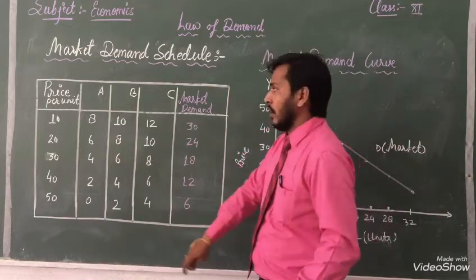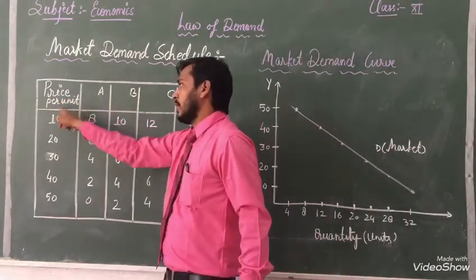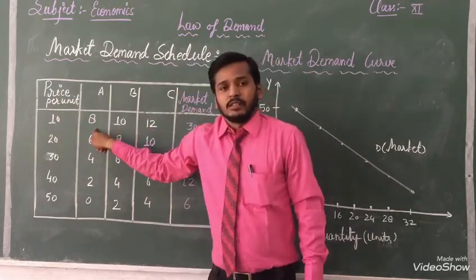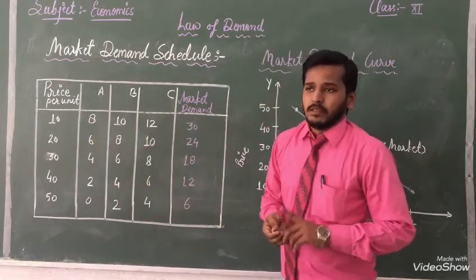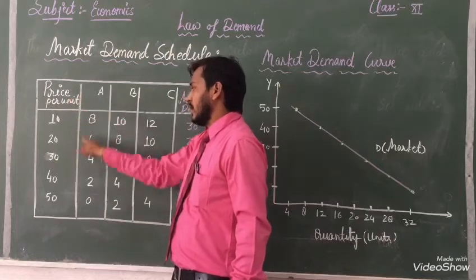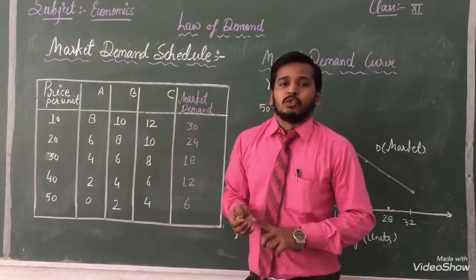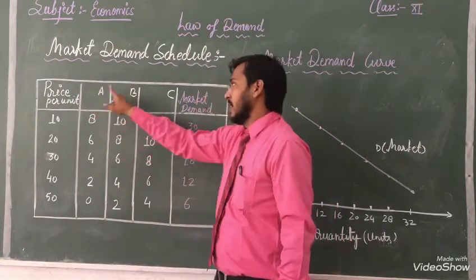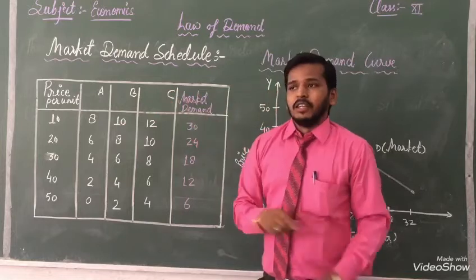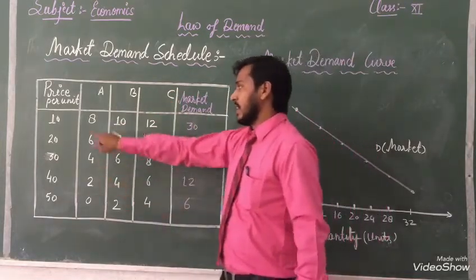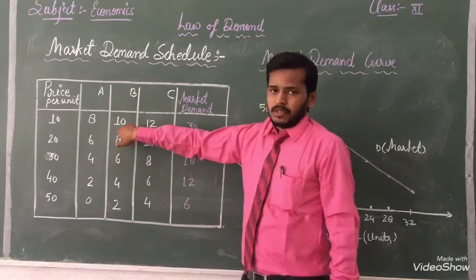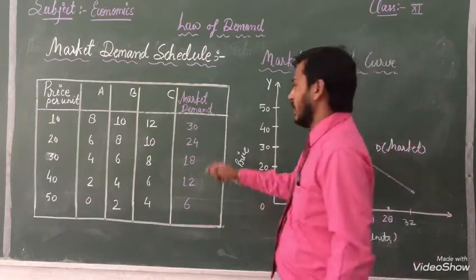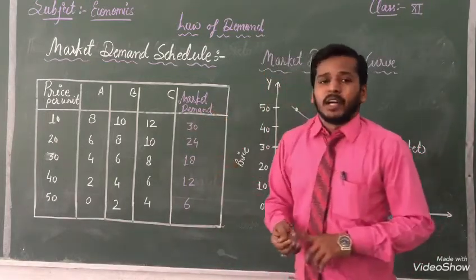Suppose for example, when price per unit is 10, at that time A had demanded 8 units. Suppose we only read A, this is the individual demand, but there are 3 persons who demanded the same material: A, B, C, and the units demanded are 8, 10 and 12. When we add them in total, it changes into market demand.